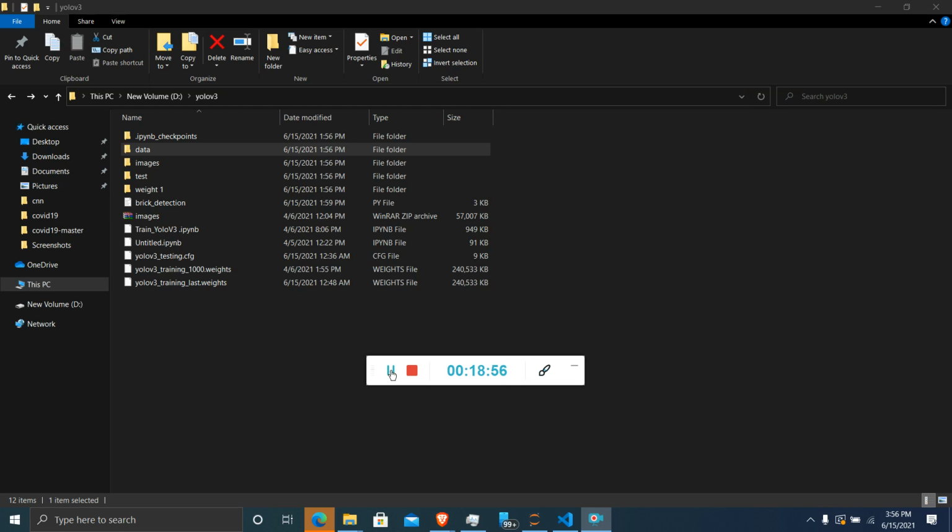It has a complex underlying architecture called Darknet-53, with 53 convolution layers, whereas YOLO V2 has only 19 convolution layers and 5 max pool layers. Also, in YOLO V3 we do not have any max pool layers, and it is better than YOLO V2 at small object detection. YOLO V3 also uses residual blocks, whereas YOLO V2 uses anchor boxes. Now I am going to give a quick demo where we have implemented YOLO V3 on the same dataset of brick kilns.